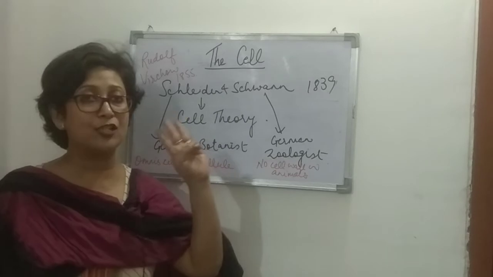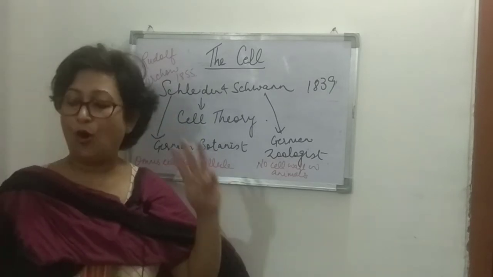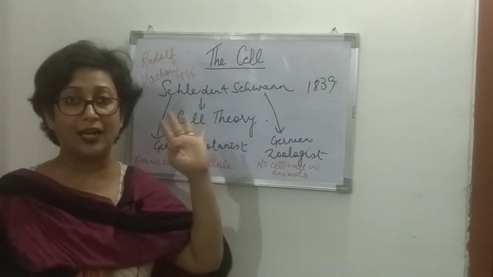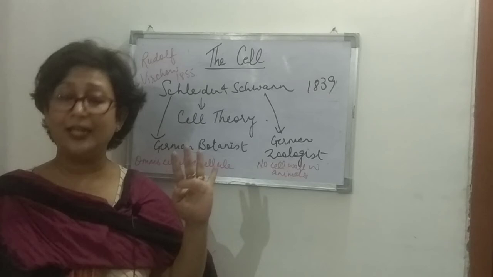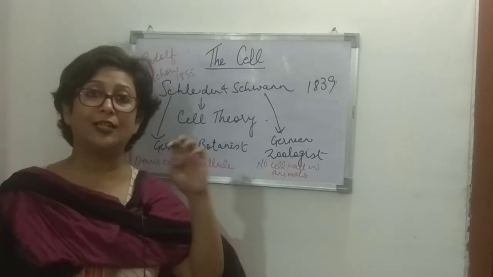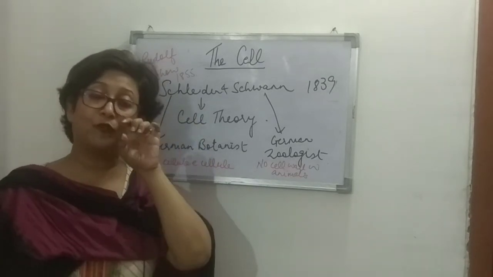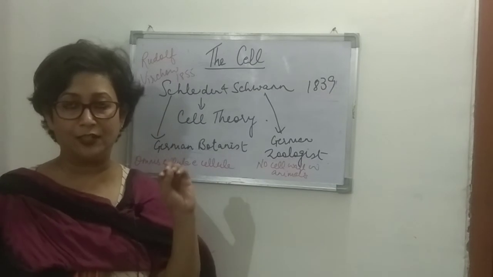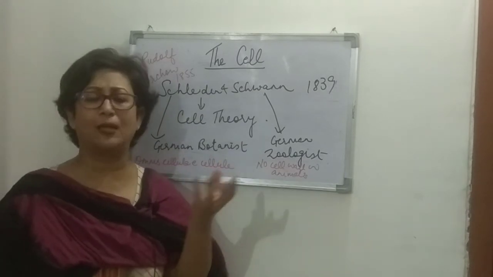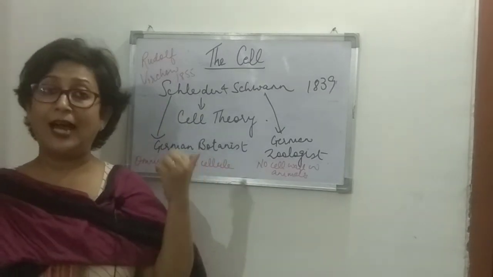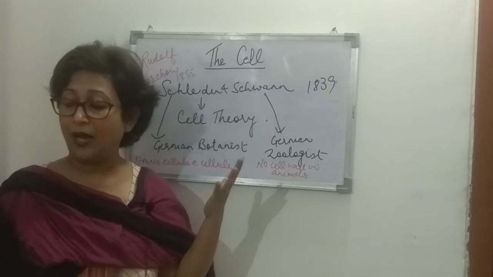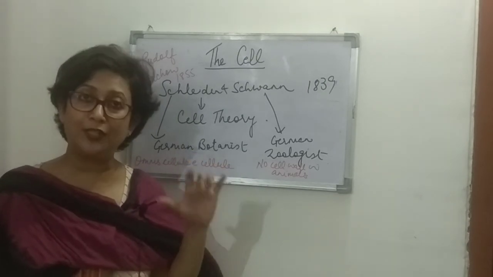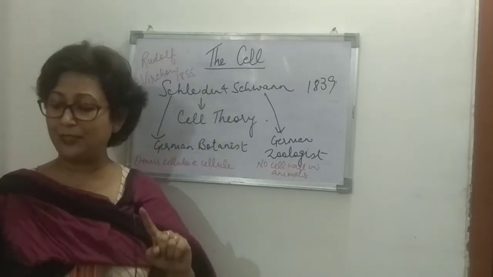New cells arise from pre-existing cells. All cells are basically alike in their chemistry and in their physiology, that is, the internal functioning of the cell. All the cells are similar in internal functioning and in the chemicals present. Activities of an organism are the sum total of the activities of the cells.